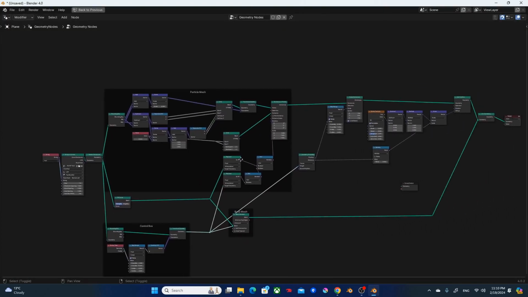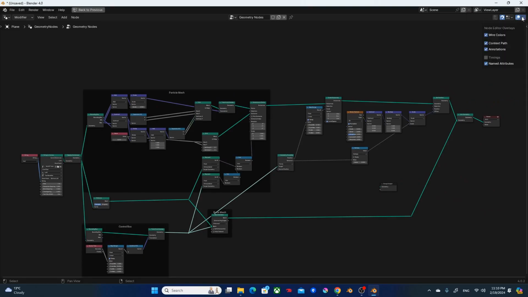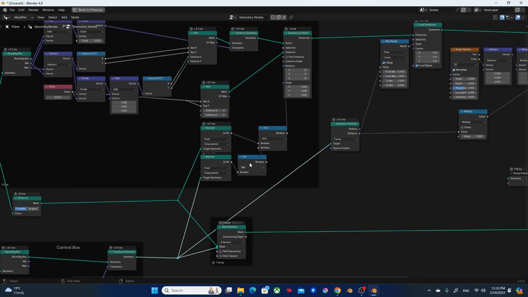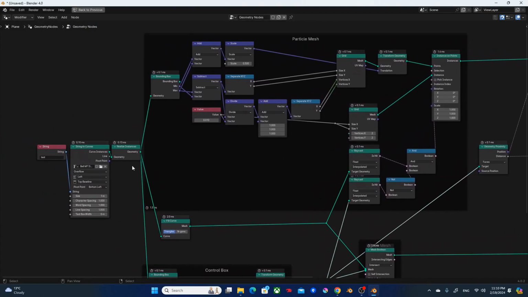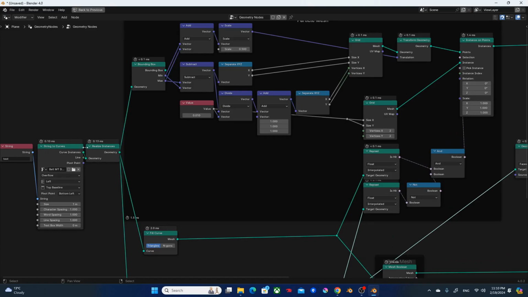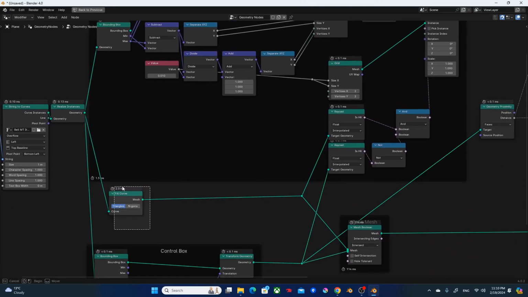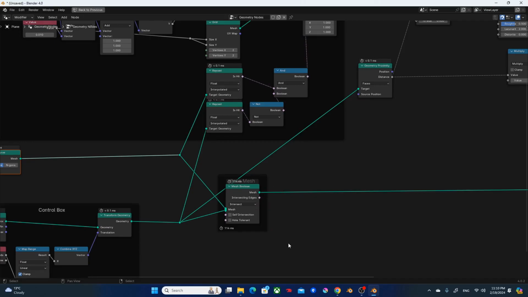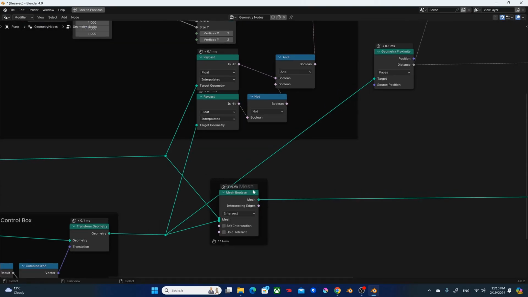So if I look into the timings, if you go to this drop down and get the timings overlay, you can see which process is taking how long, right? So the strings to curve is taking 0.1 millisecond. This fill curve is taking long, but nothing actually compares to this mesh boolean right here, which is taking 114 milliseconds.